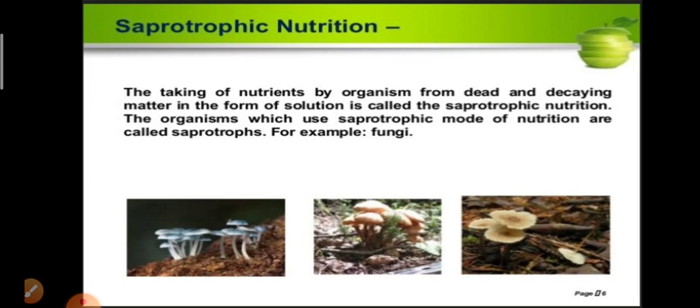Here the example is fungi. That is, you may have seen mushroom. That is saprotrophic in nature. Okay.